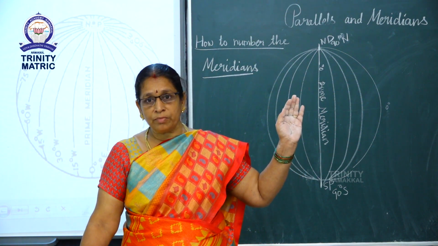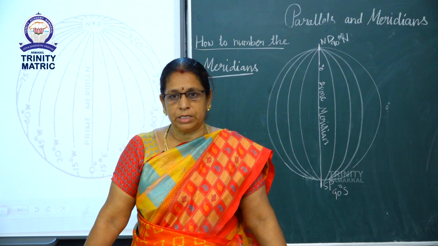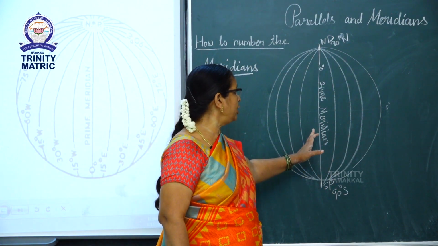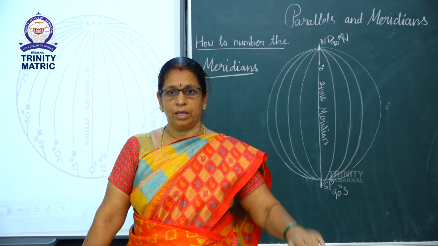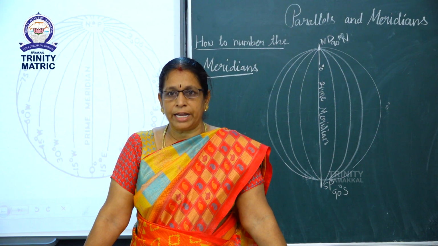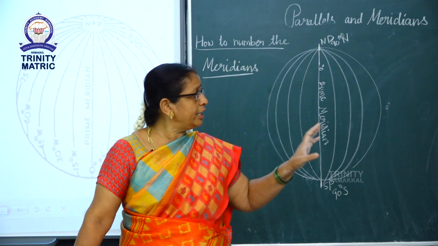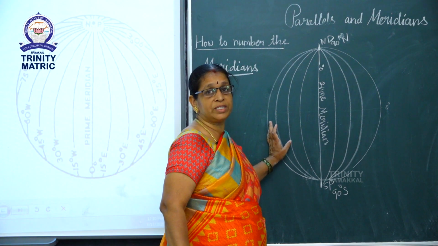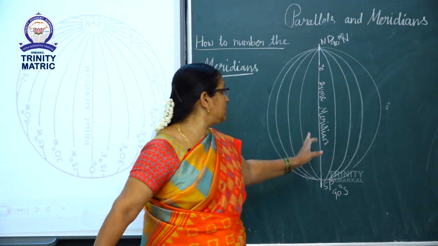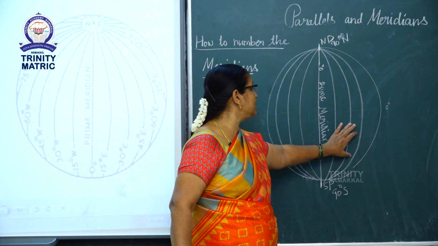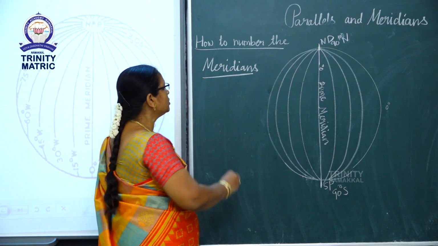If we move away from the prime meridian towards the east or west, we reach halfway round the earth at 180 degrees. So towards the east there are 180 meridians, 180 degrees east, and towards the west 180 meridians, 180 degrees west. So, totally there are 360 meridians.